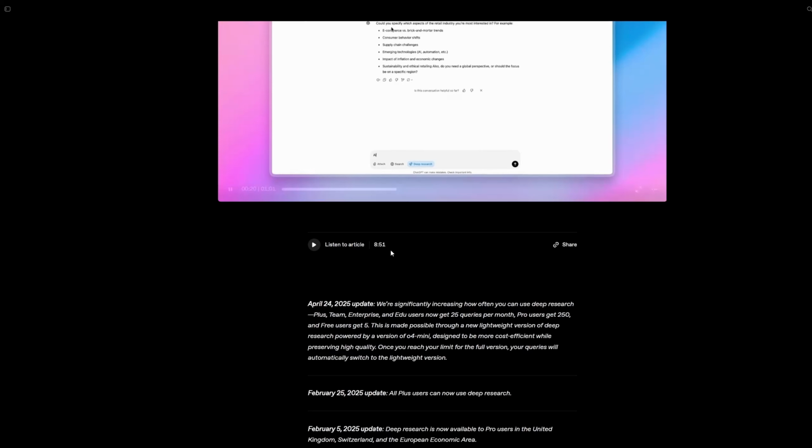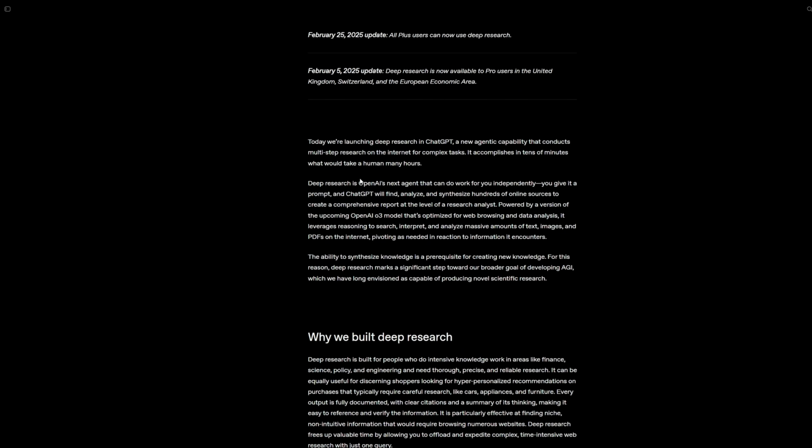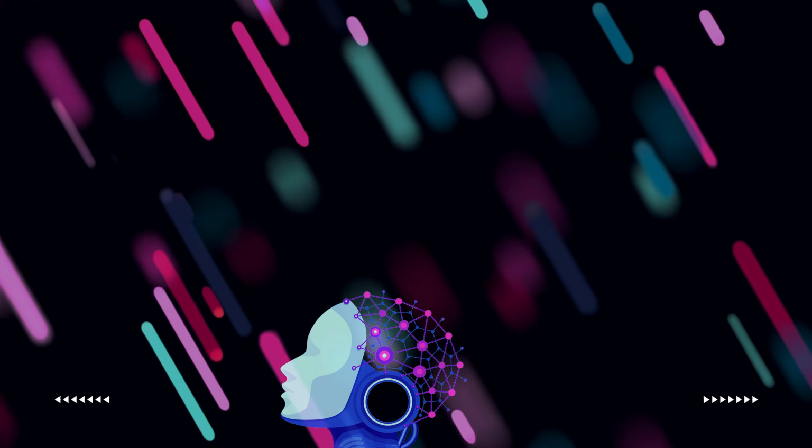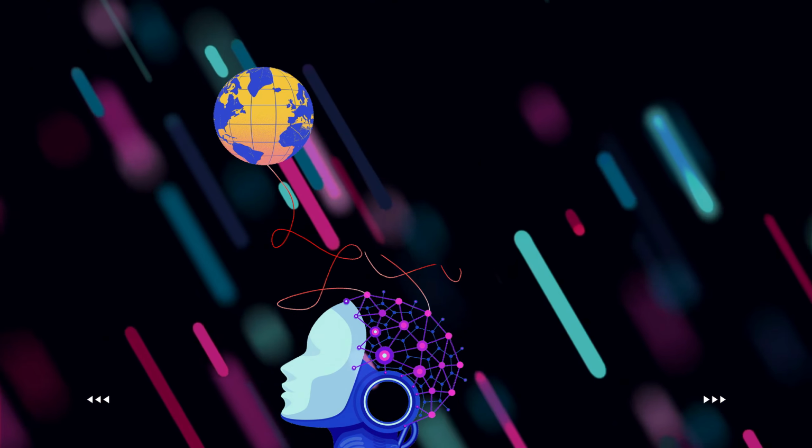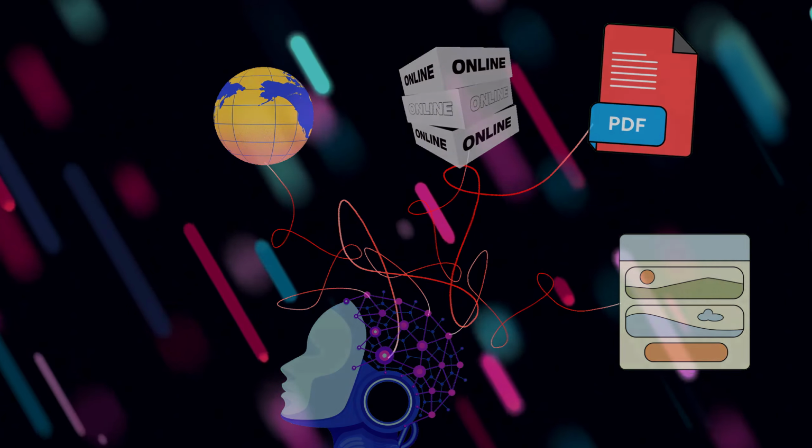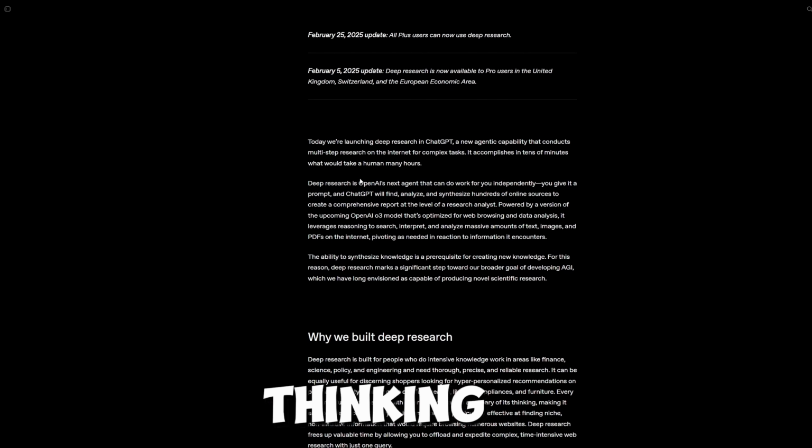So here's the official introduction page of OpenAI's deep research. So basically, deep research is built to do in-depth research, analyze and synthesize from multiple sources across the internet, text, images, and even PDFs. Basically, we give it a prompt and it does the thinking and it brings back a clear, detailed report. So I don't have to open 25 tabs, multiple websites to get the information I need. This can save hours actually.